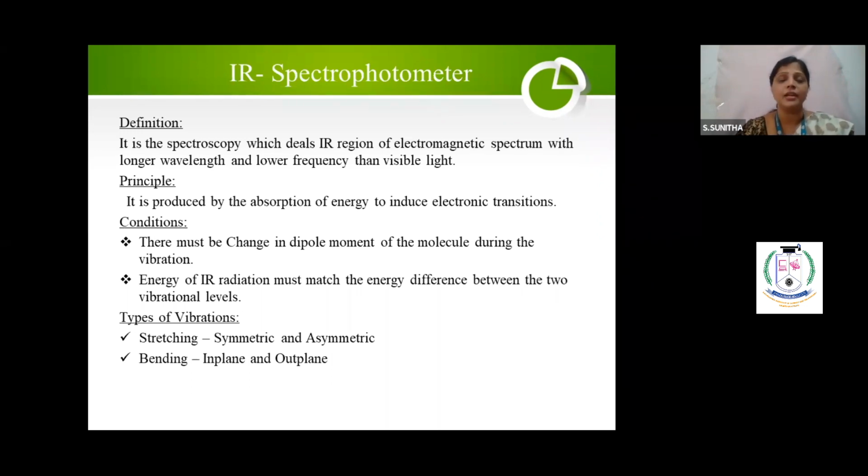When will this happen? When a molecule has a change in dipole moment and absorbs energy equal to the energy difference, then it will undergo some sort of vibration. Stretching may be symmetric or asymmetric, and bending has two types: in-plane bending and out-of-plane bending. I am not going into depth on this, I just want you to know the types of vibrations.